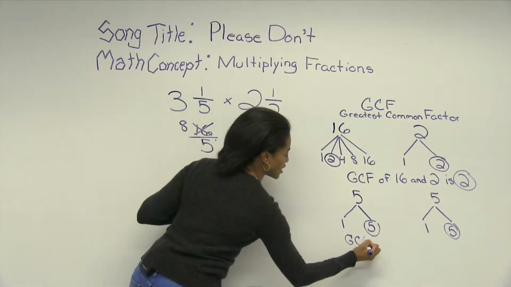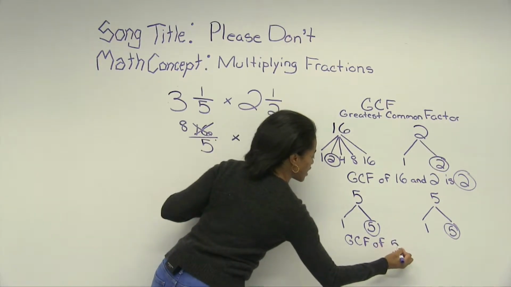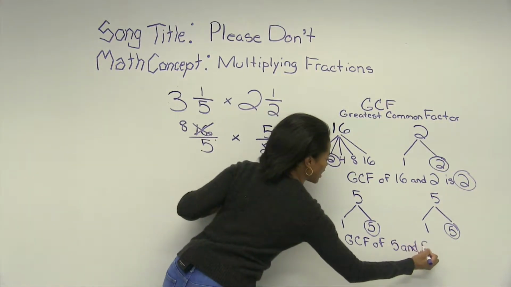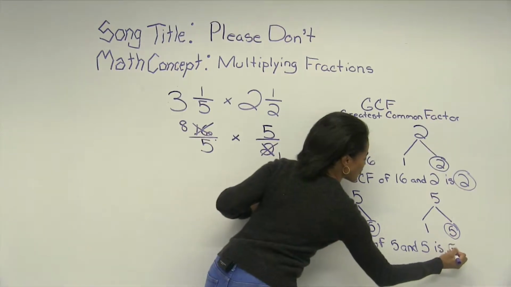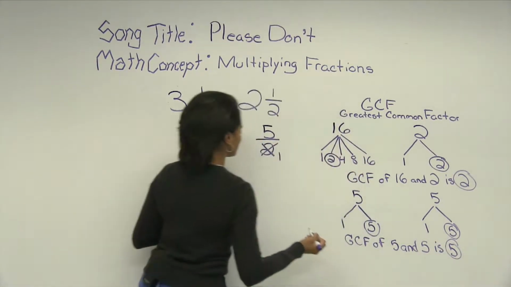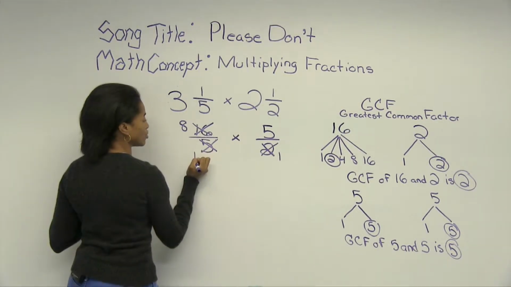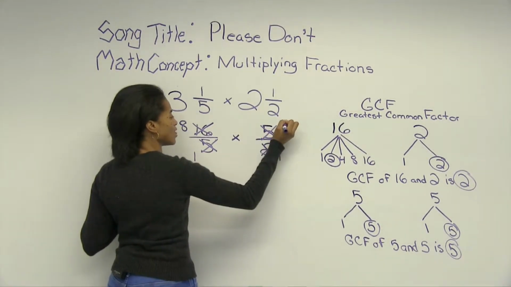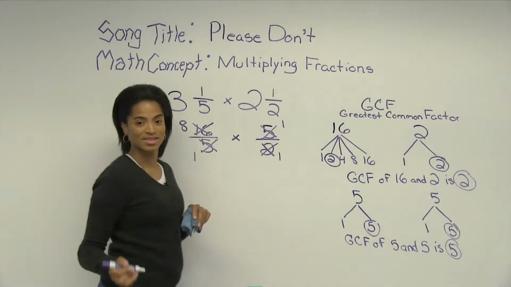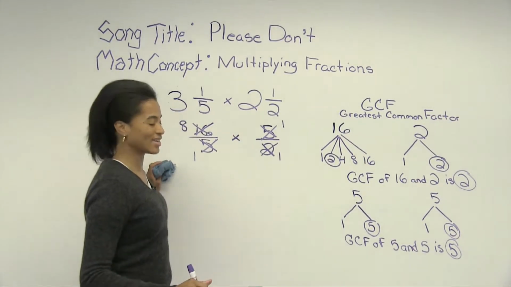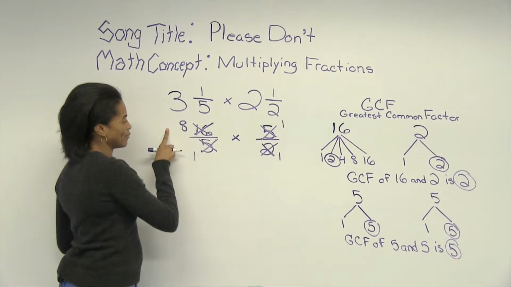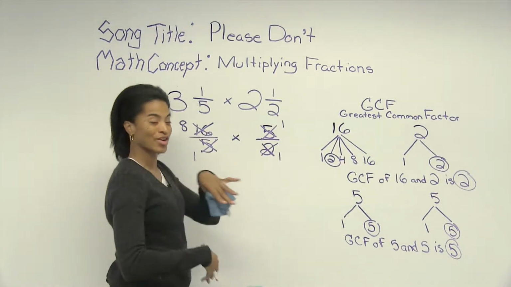GCF of 5 and 5 is 5. Cross divide diagonal numbers by their GCF, replace them with the quotient, then I do the rest. DJ, play track.